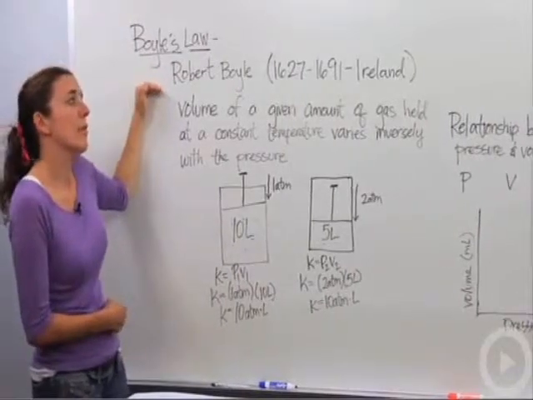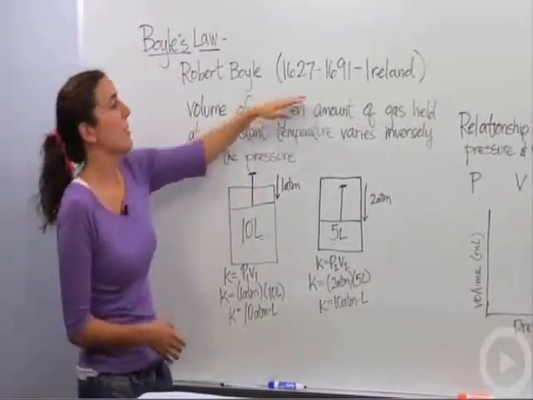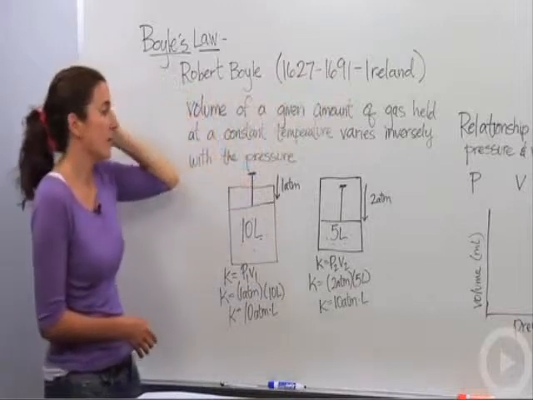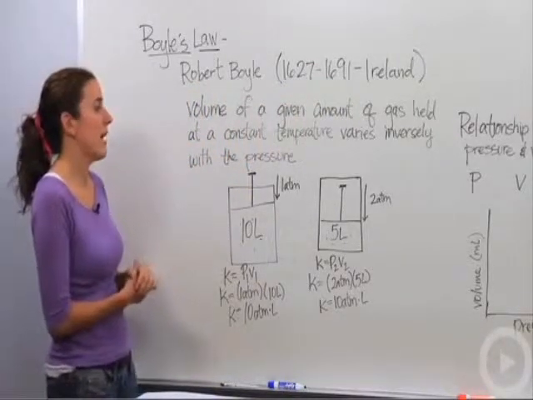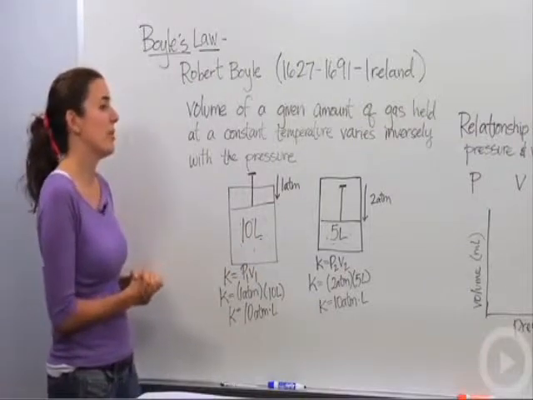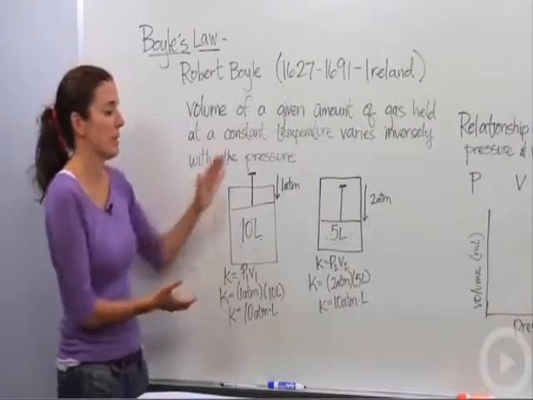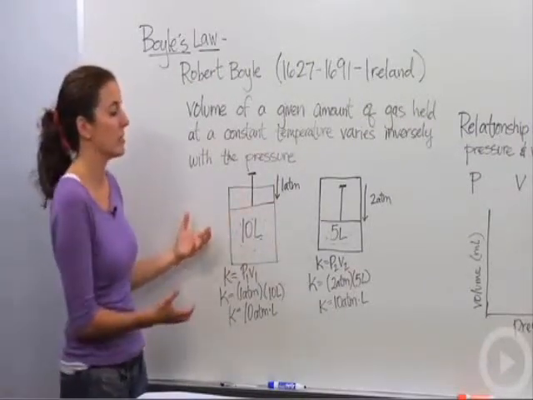Boyle's Law was discovered by Robert Boyle, coincidentally, in the 1600s. He was in Ireland. He did some chemistry back then. And he discovered that the volume of a given amount of gas held at a constant temperature varies inversely with the pressure. All right, so what does that mean? Let's look at this picture, and this actually helps us describe that.